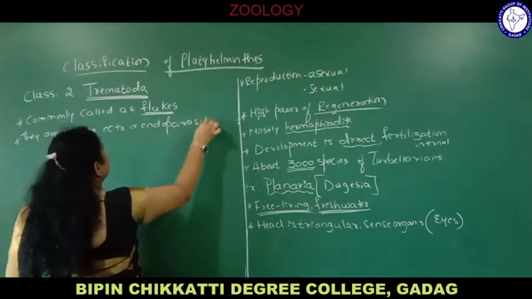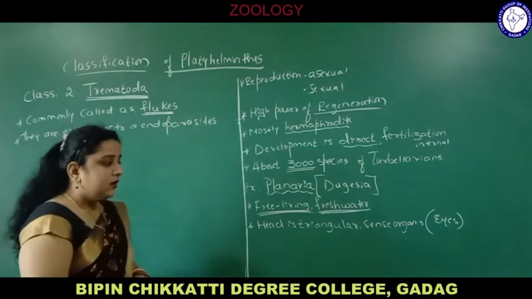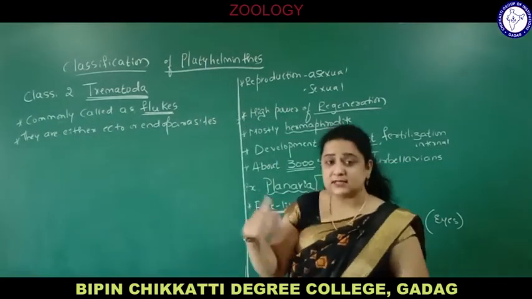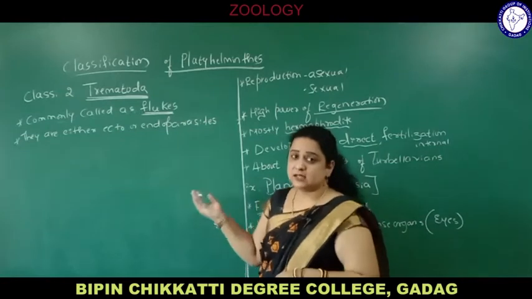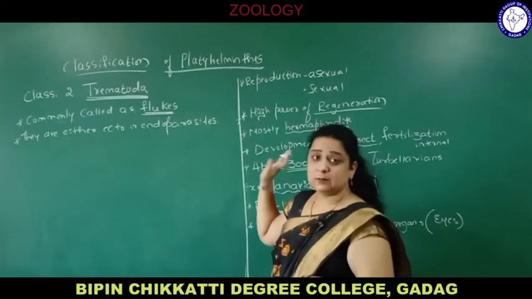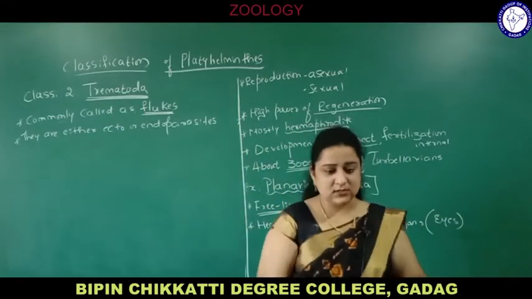I already told you the meaning of ecto and endoparasites. Ectoparasites are organisms which derive nutrition from the host outside the body. Endo means they live inside the body of the host and derive their nutrition or food there. So they may be ecto or endoparasites, but in Turbellaria they are mostly ectoparasites living outside the body.